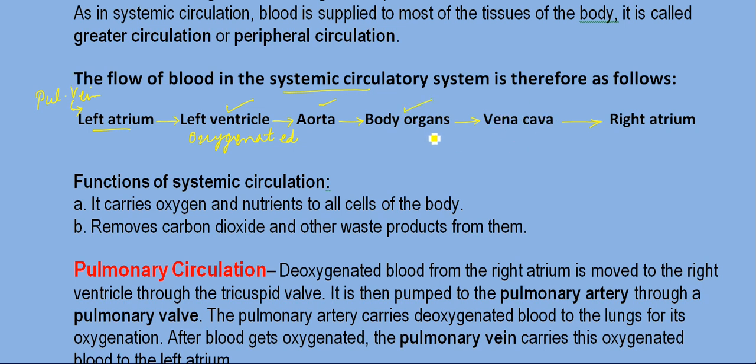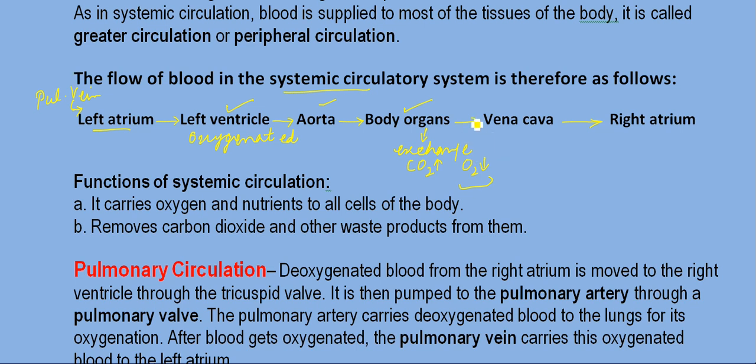Now what happens in the body organs? Here the exchange of gases takes place. Carbon dioxide is taken up and oxygen is released to the body organs. Now this blood becomes deoxygenated again.